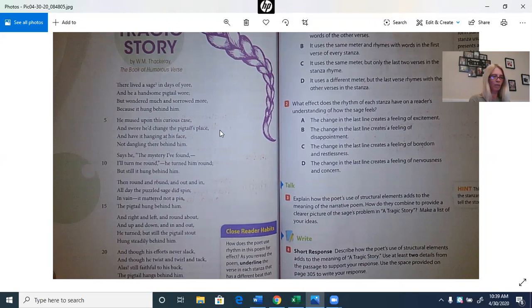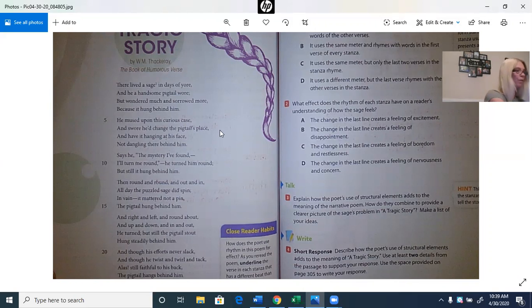Then round and out and in, all day the puzzled sage did spin. In vain it mattered not a pin, the pigtail hung behind him. And right and left and round about, and up and down and in and out, he turned, but still the pigtail stout hung steadily behind him. And though his efforts never slack, and though he twist and twirl and tack, alas, still faithful to his back, the pigtail hangs behind him.